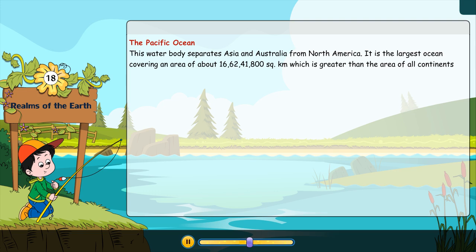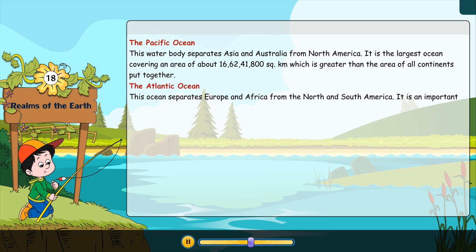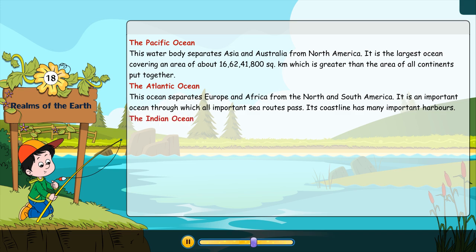The Atlantic Ocean. This ocean separates Europe and Africa from North and South America. It is an important ocean through which all important sea routes pass. Its coastline has many important harbors. The Indian Ocean. It is the only ocean named after a country. It is situated to the south of India, west of Indonesia and Australia, and east of Africa.